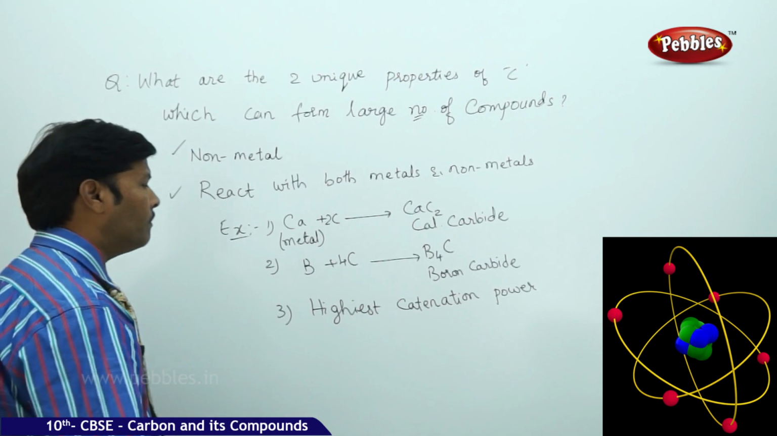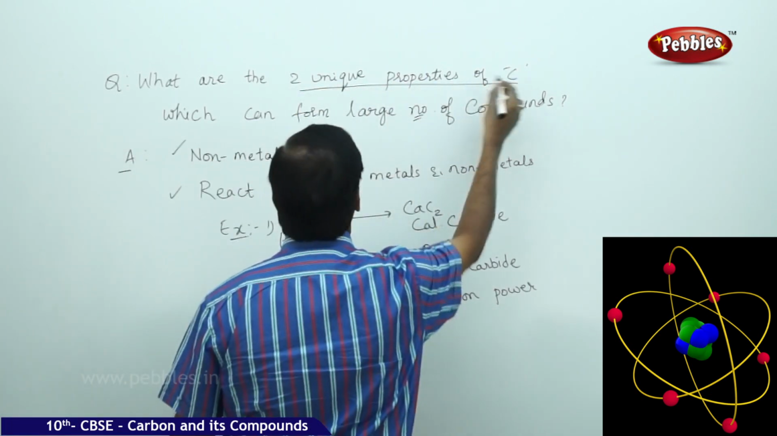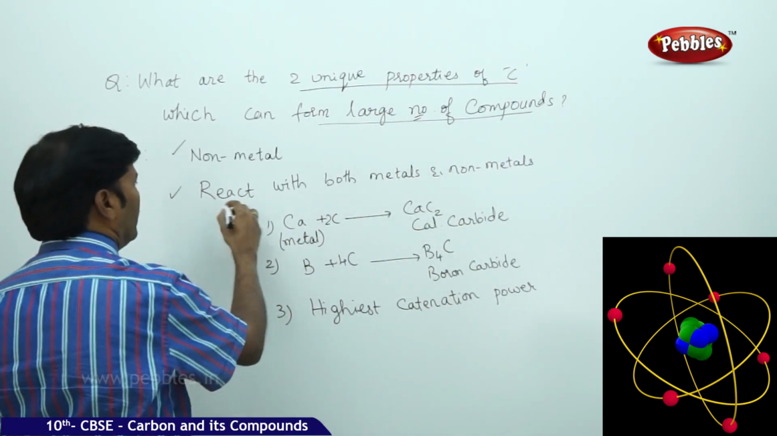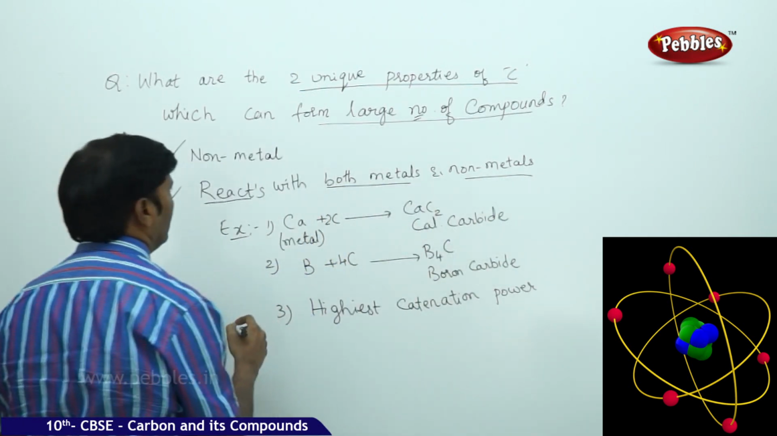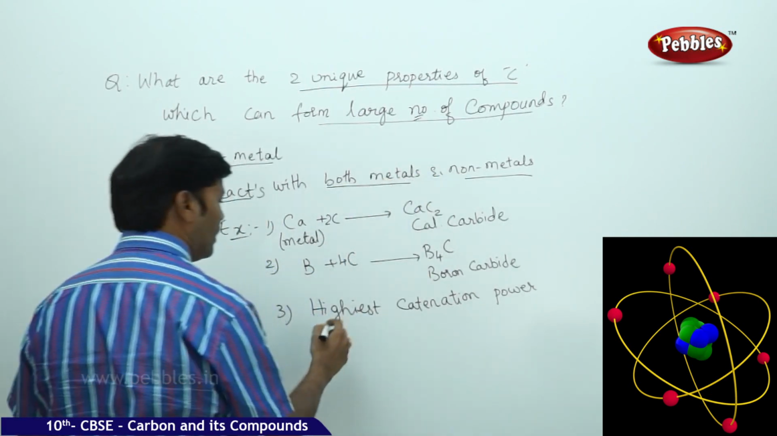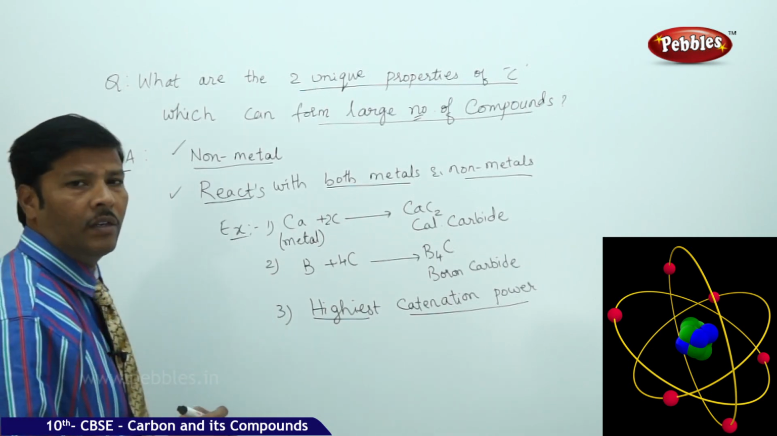So here, this is one question which you have to keep in mind. Two unique properties of carbon which can form a large number of compounds. One is it reacts with both metals and non-metals. It is a non-metal and can react with both metals as well as non-metals, and it shows the highest catenation power.